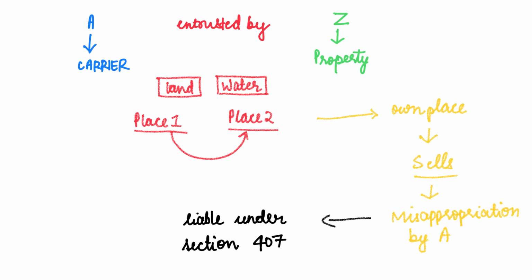So in this case, misappropriation is done by A. Instead of doing what he was authorized to do, what he was entrusted by Z to do, he instead sells the property and misappropriates the property for his own use by disposing it off. So in this case, A is liable under section 407.